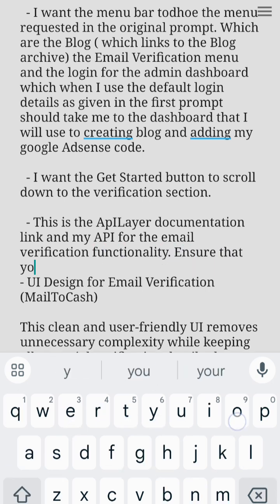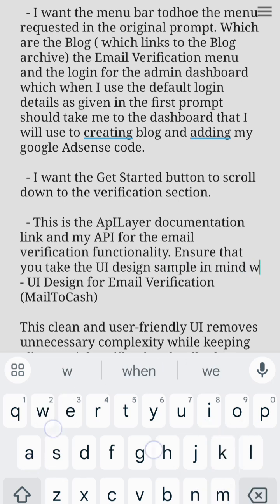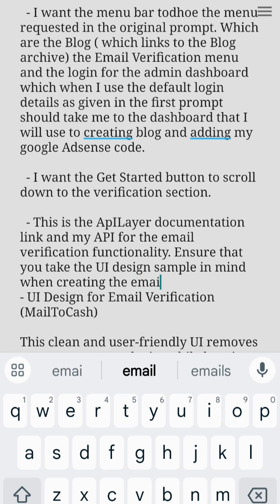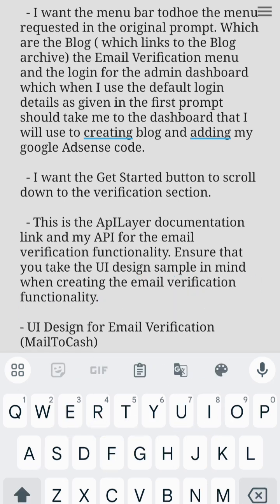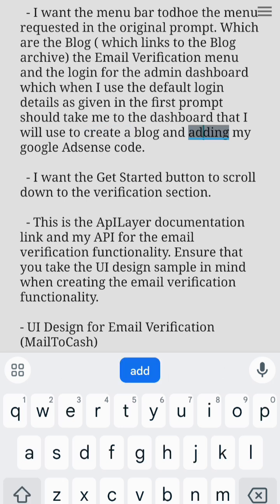Ensure that you take the UI design sample in mind when creating the email verification functionality, right? Cool. So those are the things I'd like to come out and write everything down before moving back there so that I'll be able to get a lot done. Because with Lovable, we only have 5 credits per day. So I don't want to go to the next day before we get something functional, right?